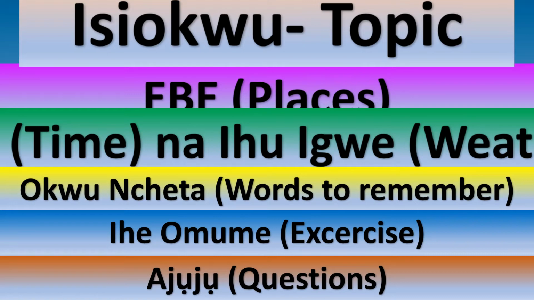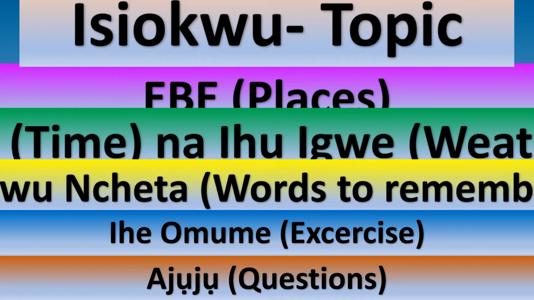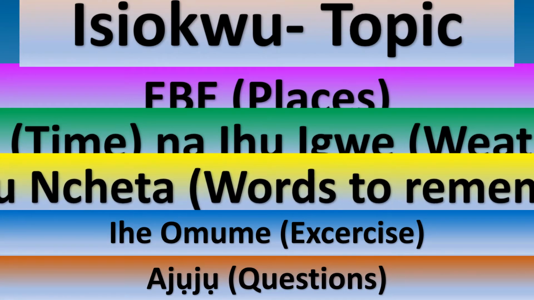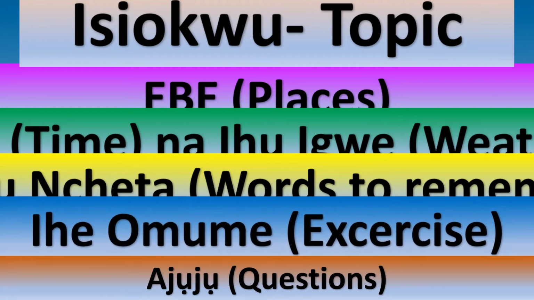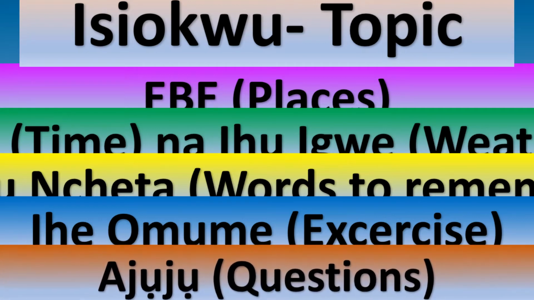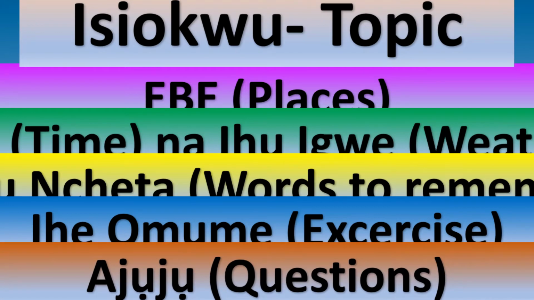Also, in the study, we'll explore words that I've listed to remember. That will also help us. We'll also have an exercise to do just to ensure that we understood what we were taught. And lastly, there will be questions. Questions bụ ajụjụ. Ngwa ka anyị bidonu. Let's begin.